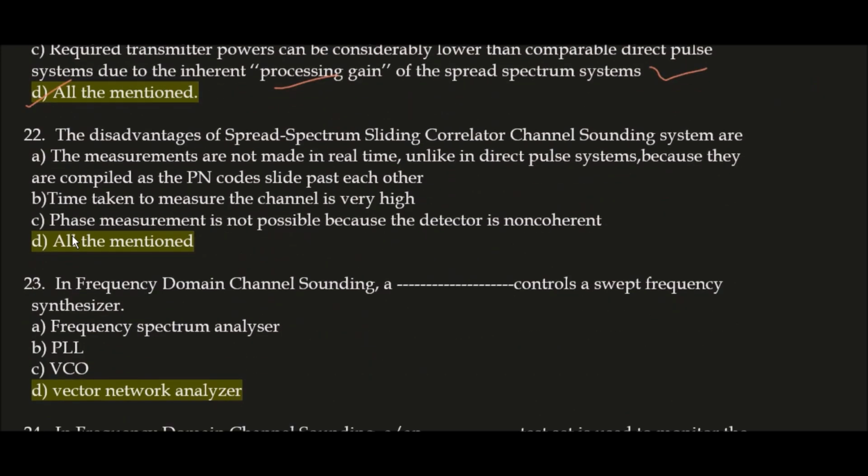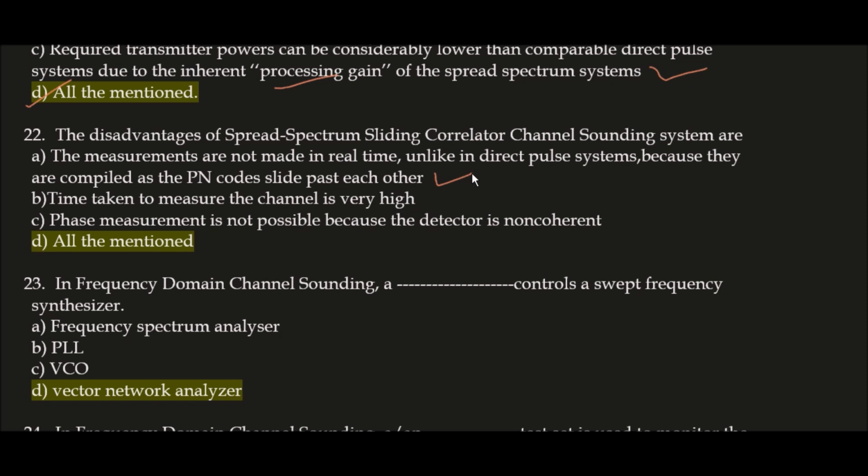Next question, the disadvantages of spread spectrum sliding correlator channel sounding systems are option A. Option A, the measurements are not made in real time unlike in direct pulse systems because they are compiled as the PN codes slide past each other. Yes, this is a disadvantage of spread spectrum sliding correlator systems. So this is correct here.